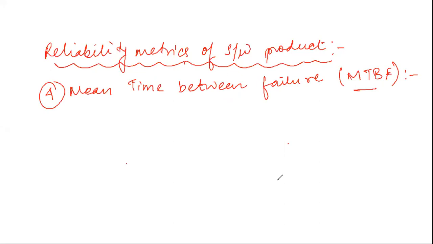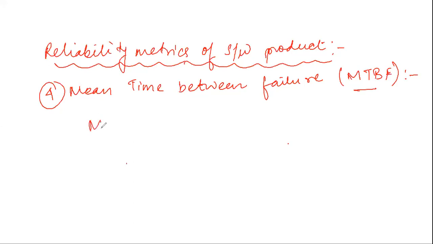The time where the error has occurred at runtime, that is MTTF, and the time required to repair, that is MTTR. If we add these two metrics, we get the total MTBF, that is the total time required from the start of the failure occurrence to the fixation to restarting and getting our system back.